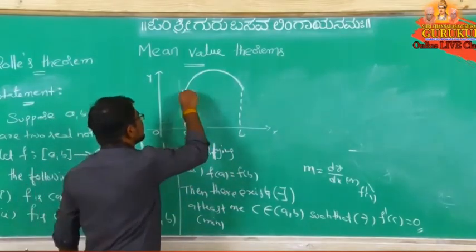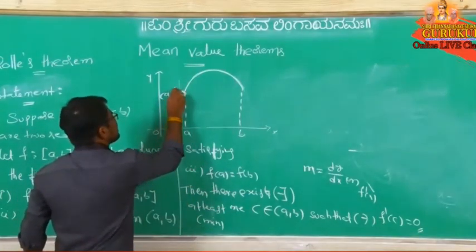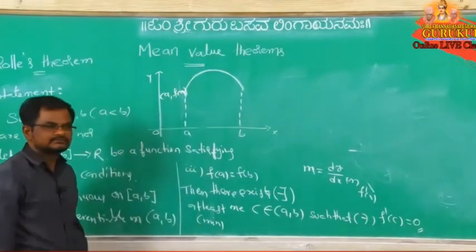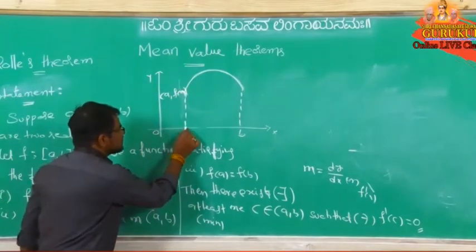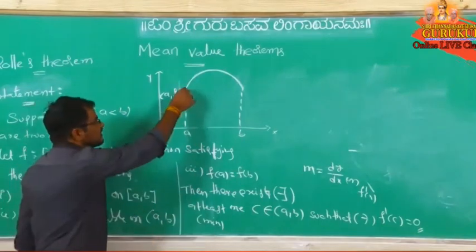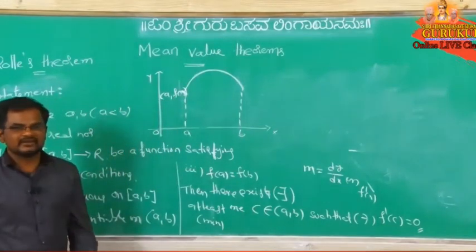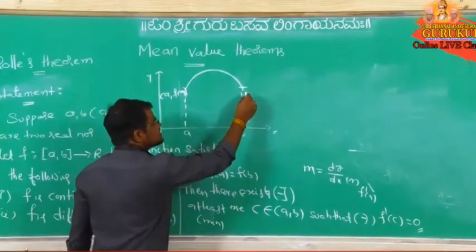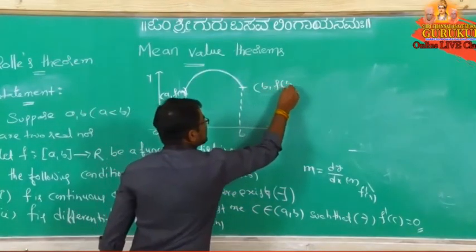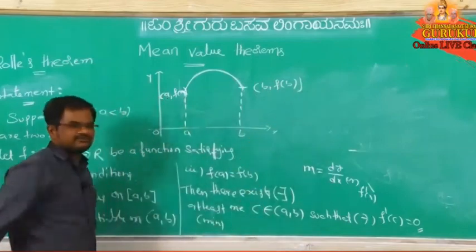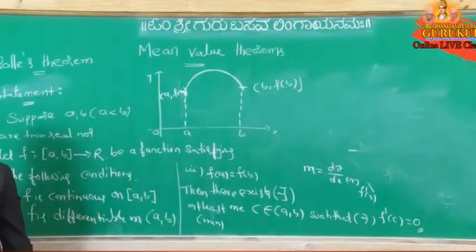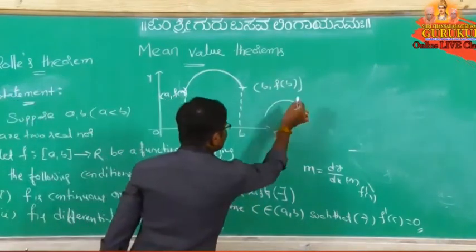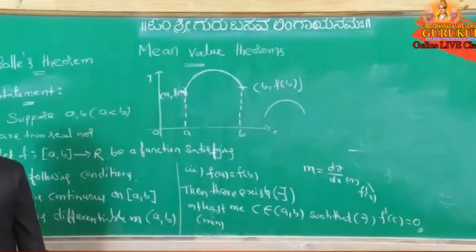So here, what is our point? A comma f of a, or not? Because here to here distance is a and here to here distance is f of a, and here to here distance is b and here to here distance is f of b. b comma f of b, right? So generally I have taken one curve like this.